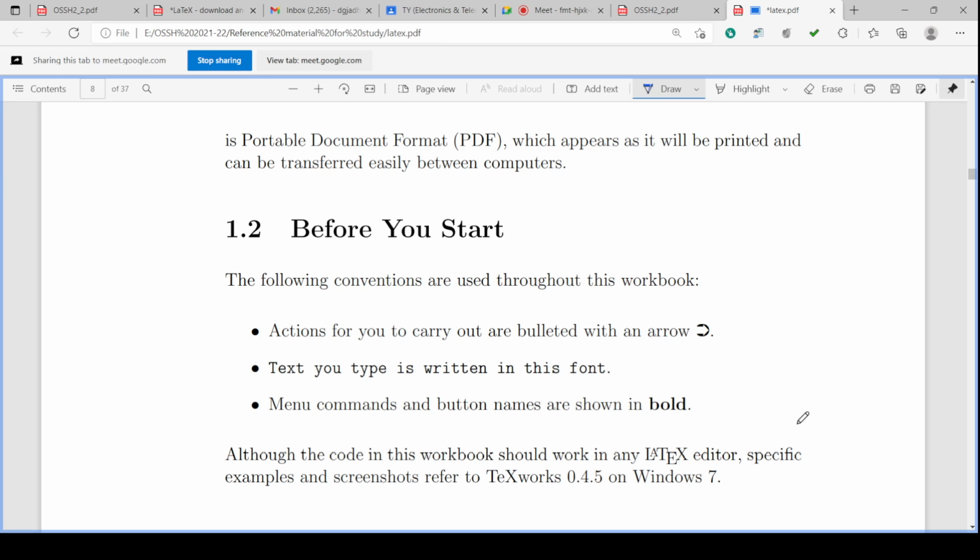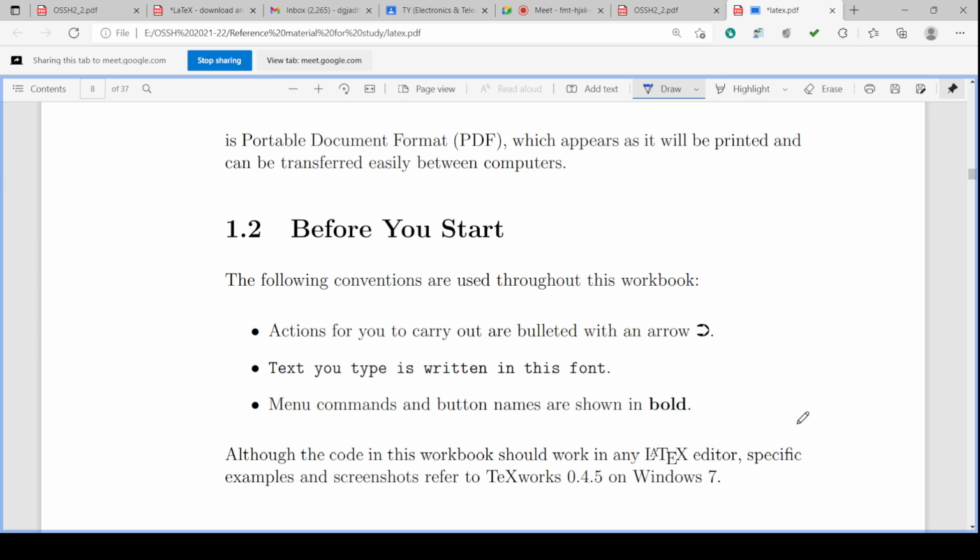Indenting means where the text will start on the left side and where it will end on the right side, and so on. Then alignment, that is left alignment, right alignment, center alignment, justified alignment, these are the various alignments, isn't it? In Word also you must have seen this.